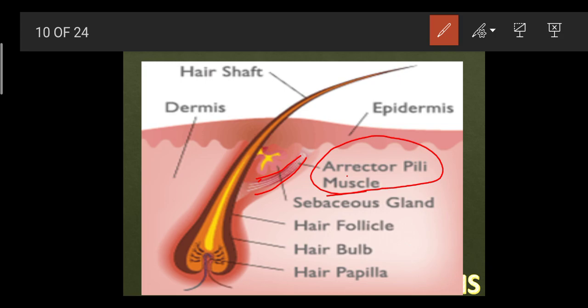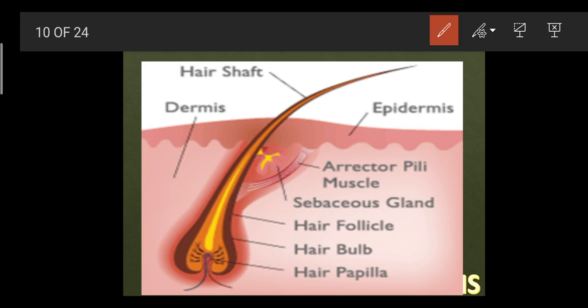So during winters or any emotions or horror movies, these muscles get contracted, and due to this the hair positions get straight. The contraction of these muscles at one end pulls the hair into a somewhat vertical position. And hair also provides the sensation of touch because nerve fibers extend up to its base.